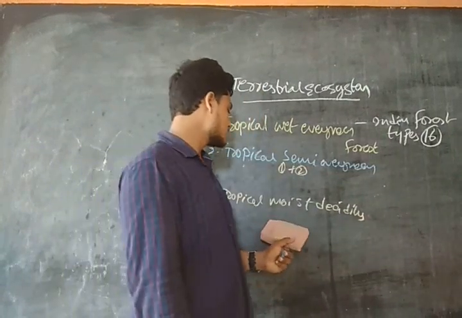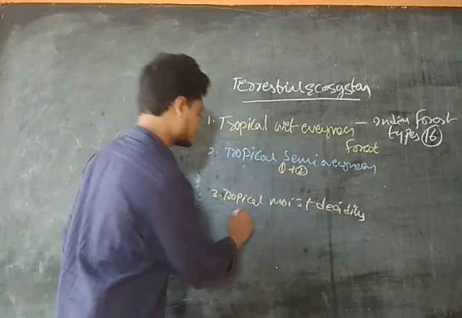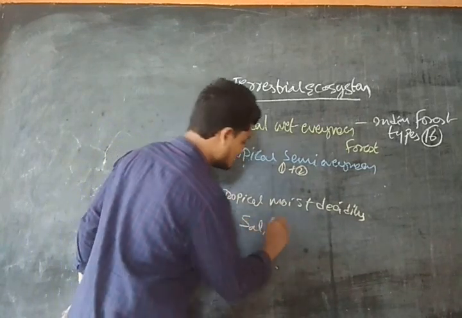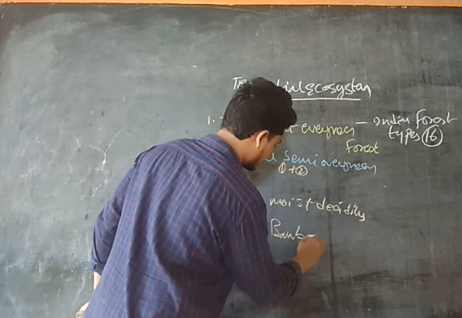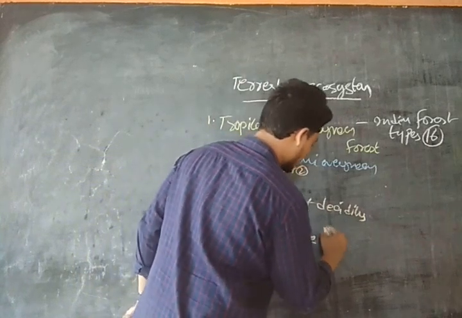The examples of this type are sal, bamboo, rosewood.